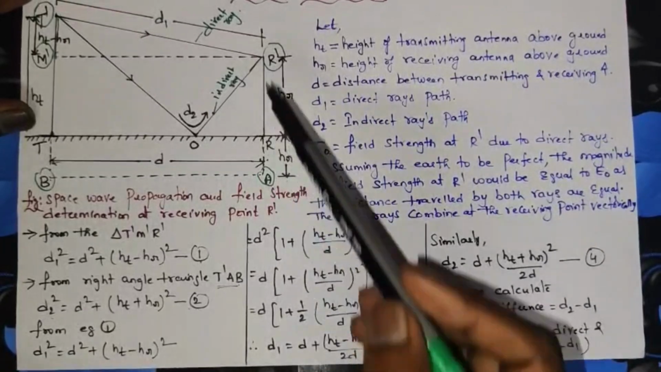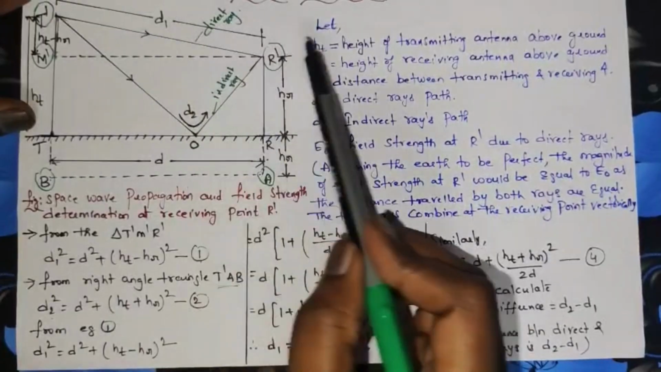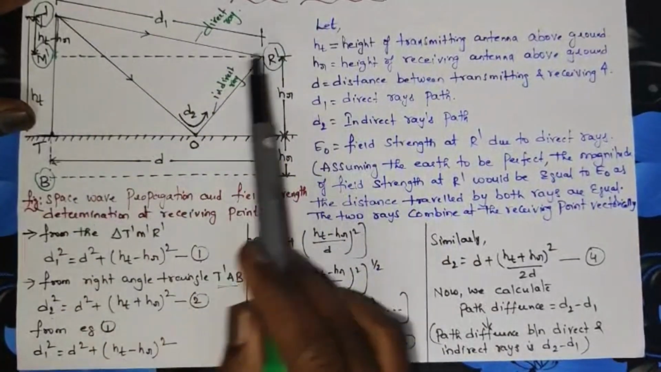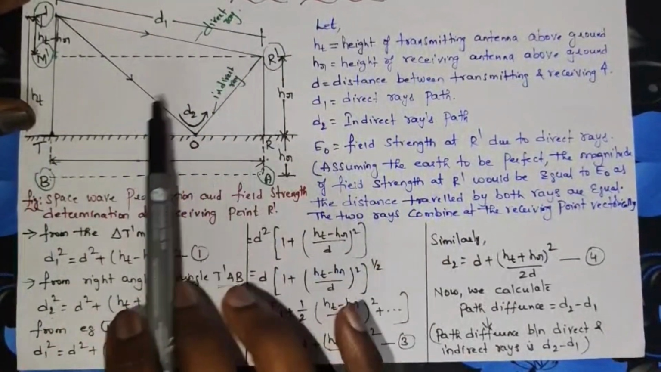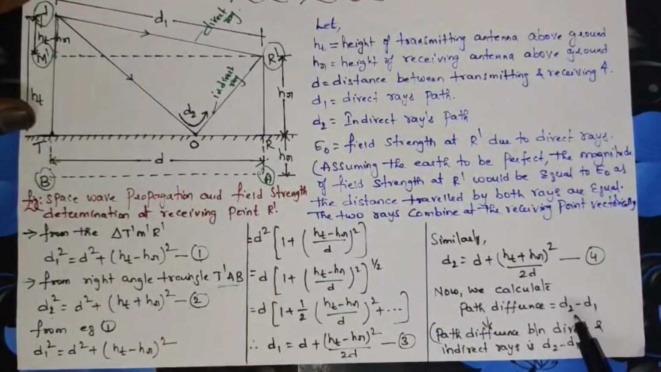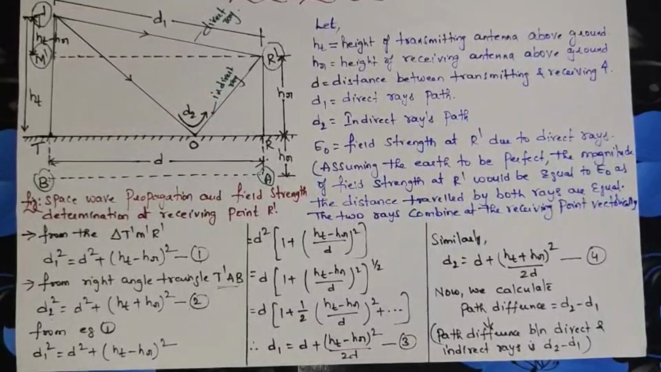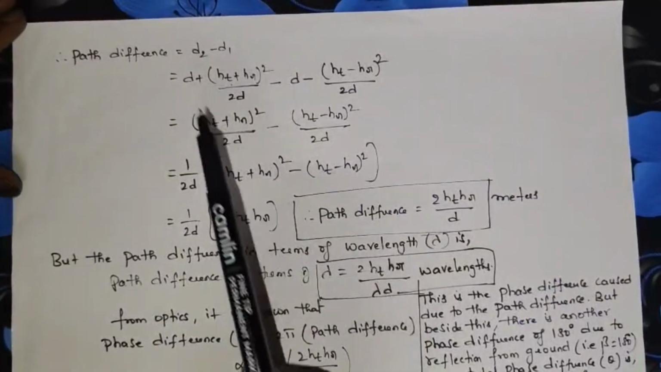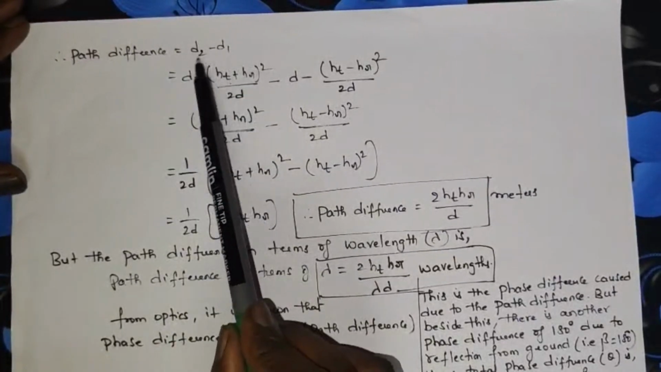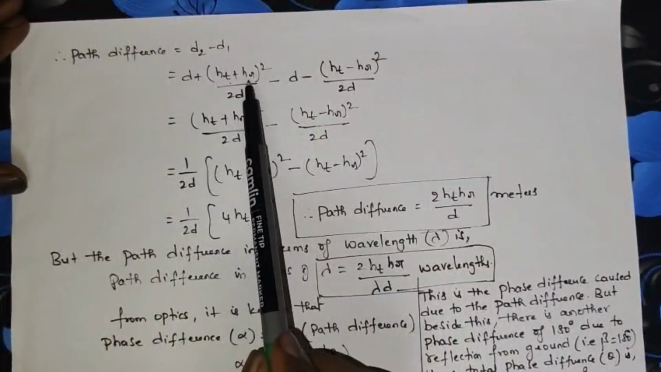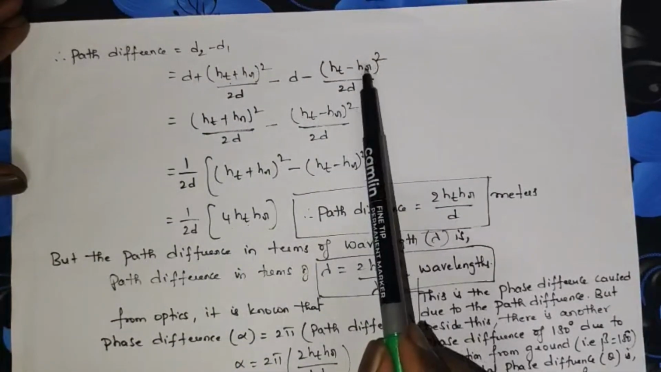Now, at the receiver side, we are getting the two waves. One is the direct and the second one is the indirect. So, we need to find the path difference between the two waves. The formula for path difference is d2 minus d1. Substitute equation 3 and equation 4 here.